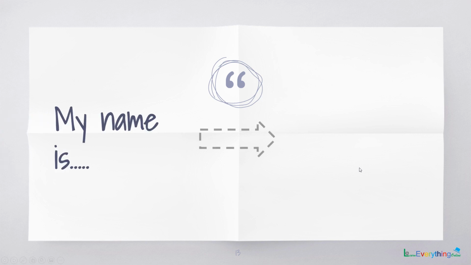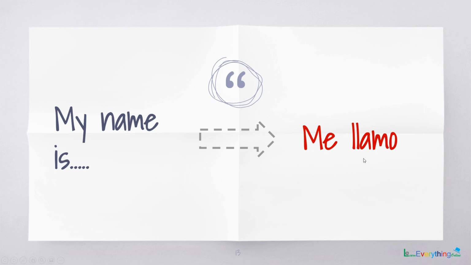Now there are two ways in which we can introduce ourselves, or we can tell our name. One is the one that we saw previously, that is I am Shivani, and the other one is by telling your name. So it is my name is. So the translation for that is me llamo.